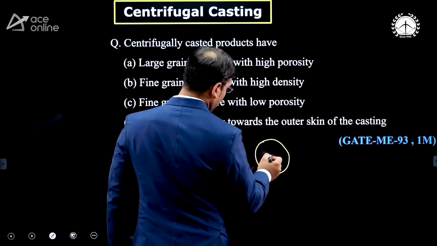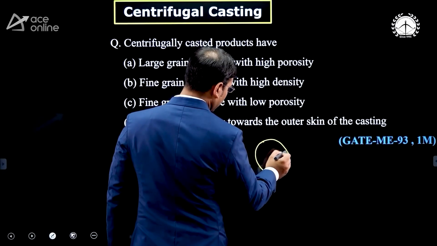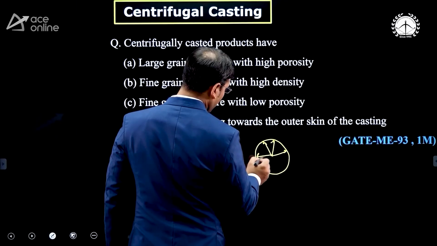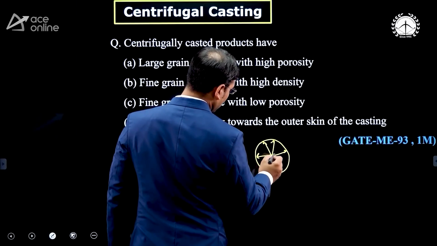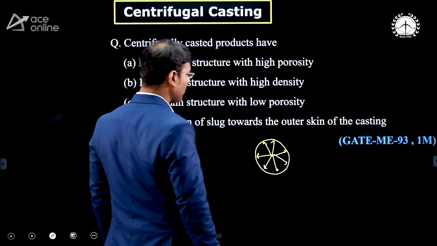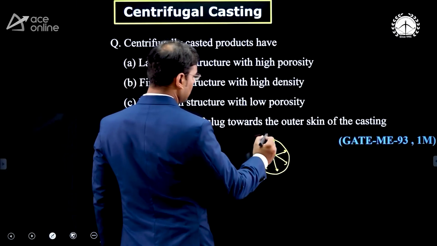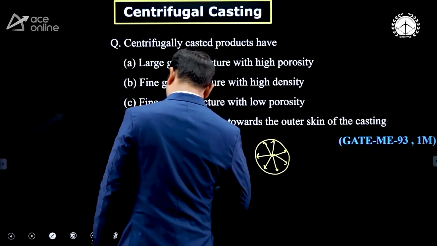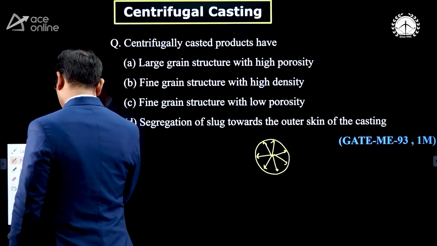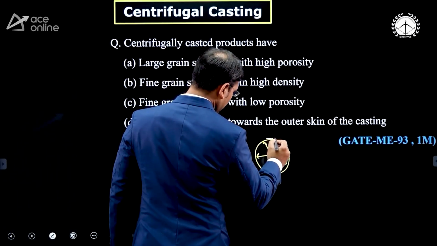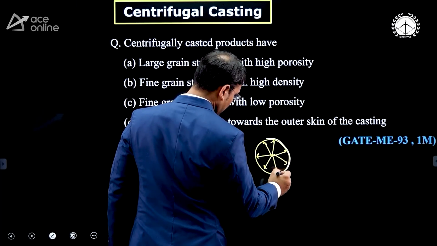Then what is happening? The molten metal is thrown towards the outermost circumference. Just see, this yellow is molten metal, and I will draw the white color as the mold.